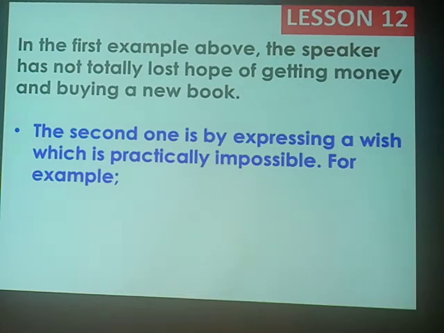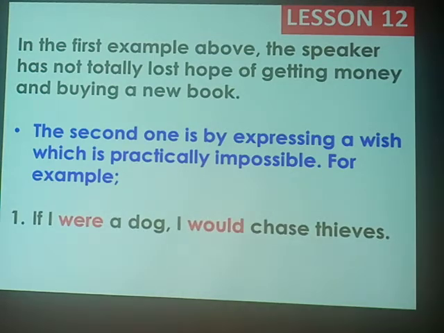You talk about situations or events or conditions that are impossible. An example: if I were a dog, I would chase thieves. You are sure that you cannot become a dog. I cannot become a dog, and I cannot chase thieves. That's why we use were as a helping verb, not was, because I cannot become a dog in any way.